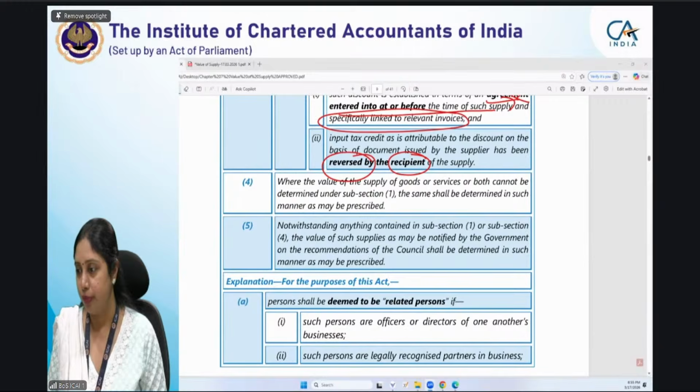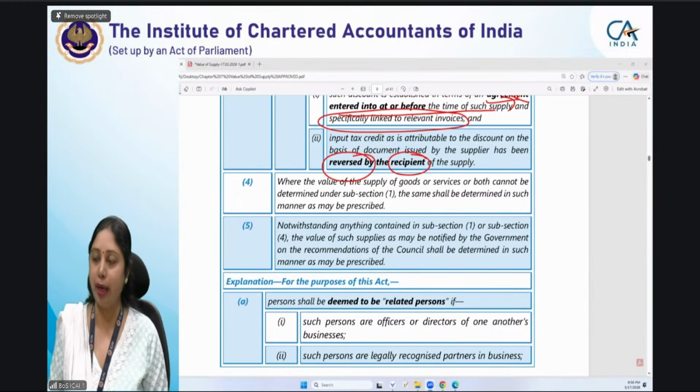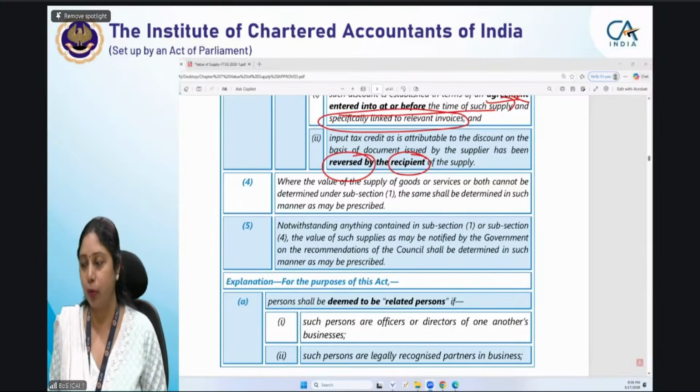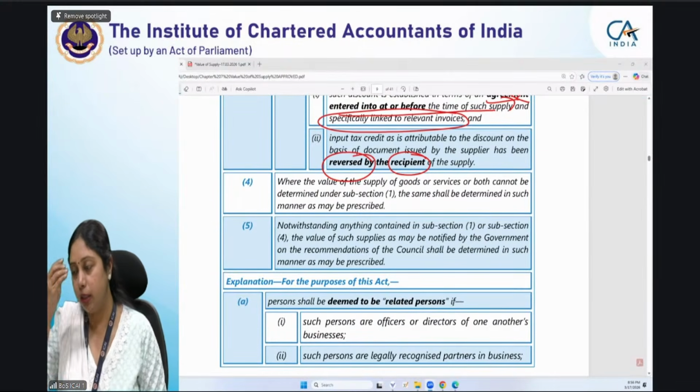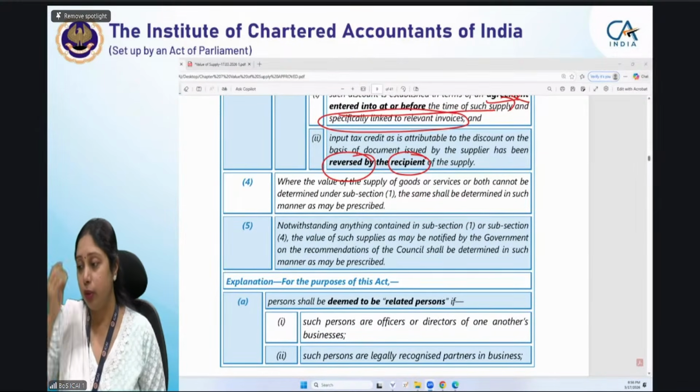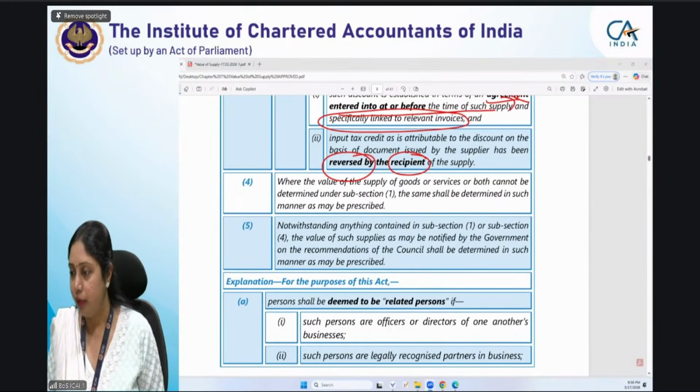It is already included in the 6,000, so we do a back calculation and exclude tax from it: late fee into 100 upon 100 plus the rate of tax. It is given in a tricky manner. Payable, not additionally payable, means it is already included in the tax, so we have to make the back calculation.